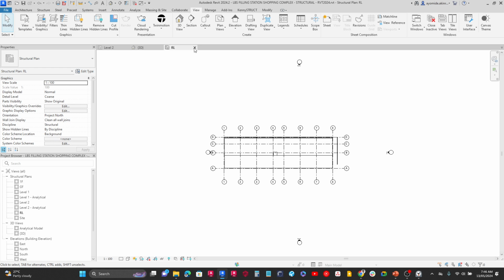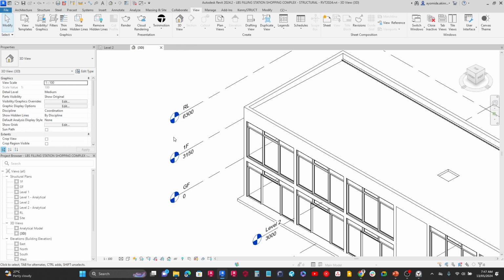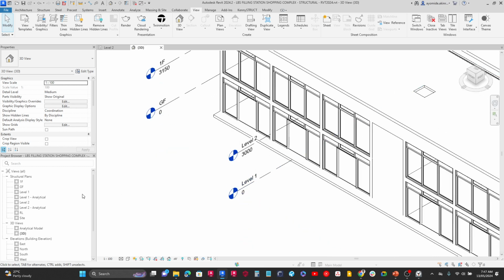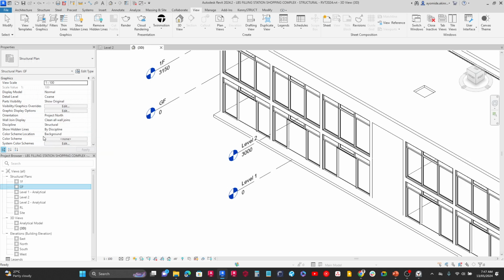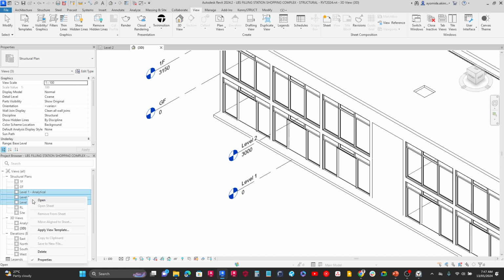I'm going to go ahead and close any view that is open and come back here to the 3D view. You can now see they are highlighted as blue, meaning that I can reference them. For the level 1 and the level 2 that we have, what I'm going to do is come to the structural plan in the project browser. I'm going to click on level 1. I'm going to right click on it and delete. I'm also going to do the same thing for level 2 and their other referencing views as well. So I click on this and hold down my shift key to select any I don't want. I can right click and delete.